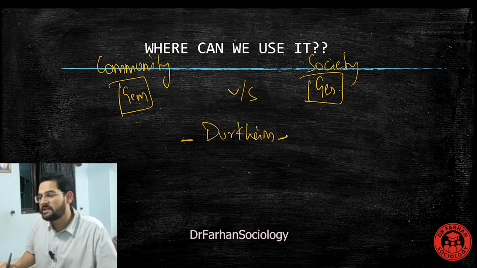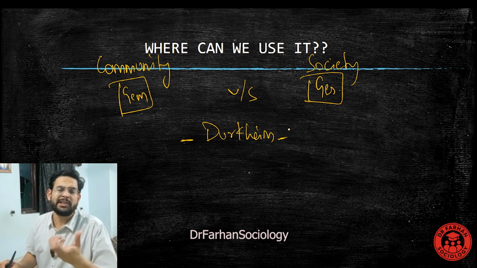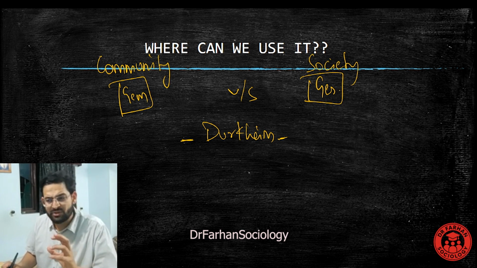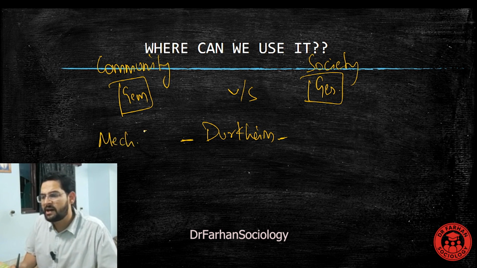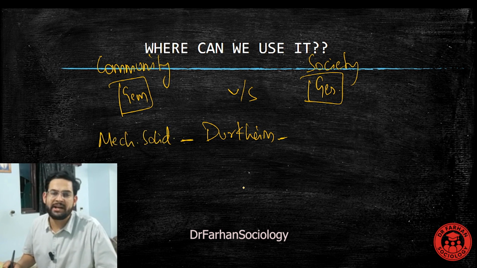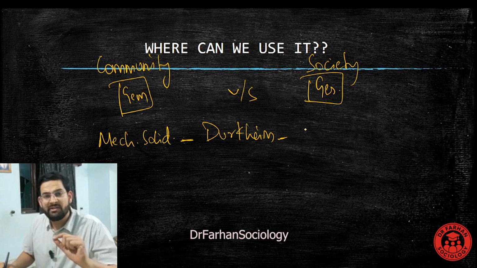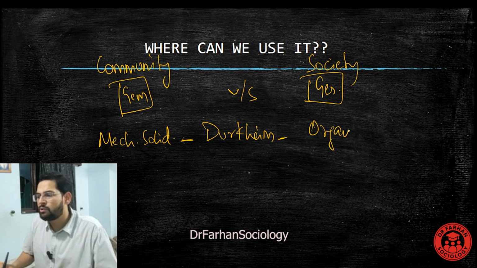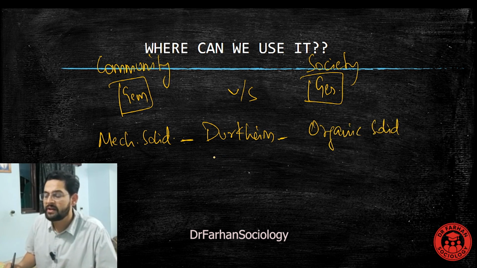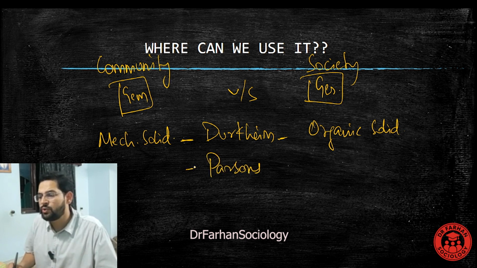Those societies that are very connected to each other, where solidarity is very strong among them and they are similar to each other, are called mechanical solidarity or mechanical societies. Opposite to that, urban societies, which are not similar but interdependent, are called organic solidarity or organic societies.